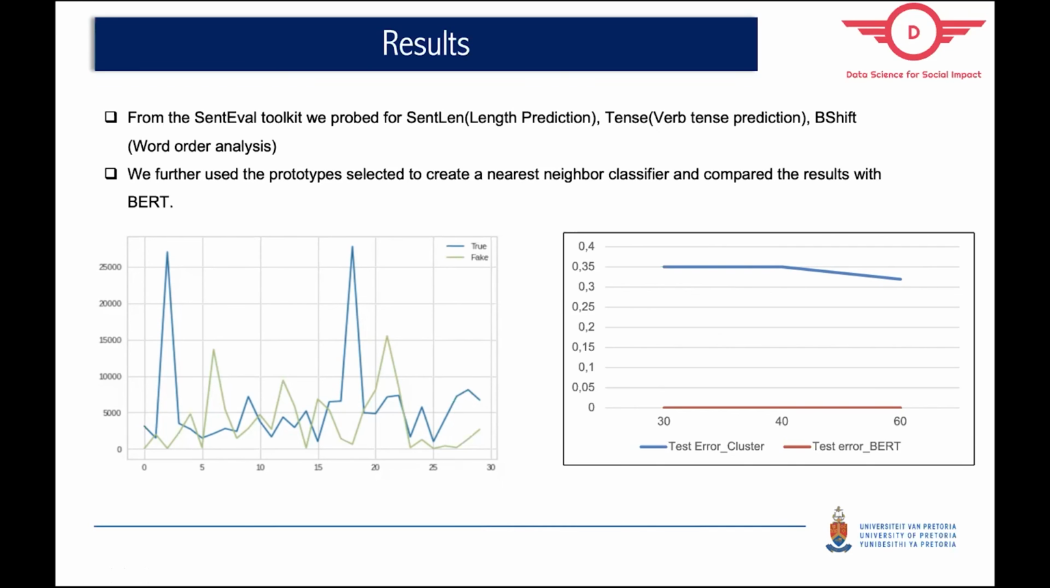So we're hoping that as we increase the number of prototypes that we select from our data set, because in the paper that we read, they selected around 4,000 prototypes. We're aiming to also select that number of prototypes, and we're hoping that when we reach that number, our test error will be as small as that of BERT, which is one of the good classifiers in essence for NLP.